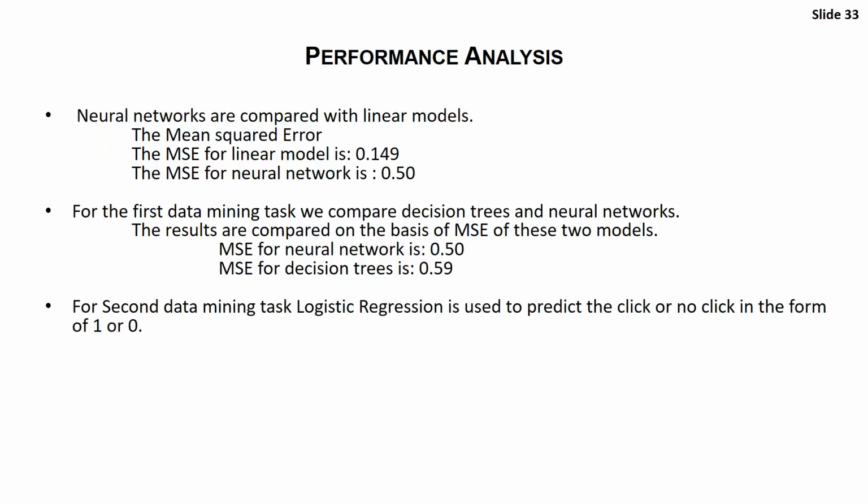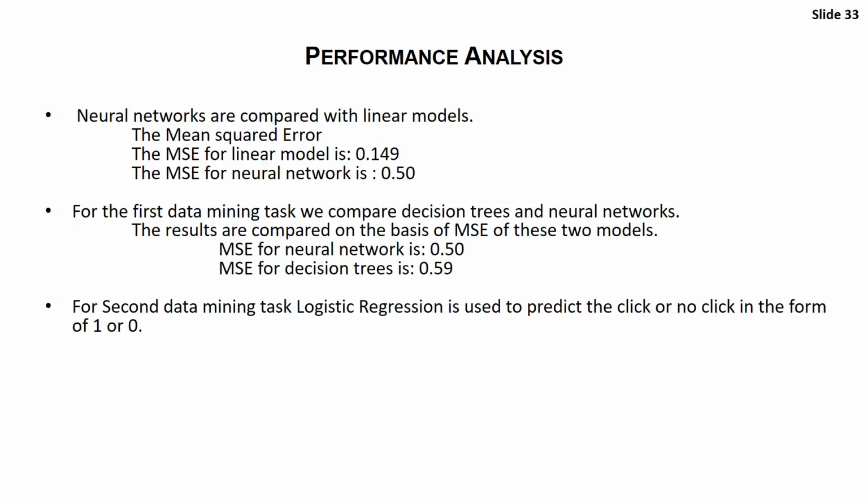The neural networks, when compared with the linear models, the mean square error was the factor we have used for the performance analysis. The mean square error for the linear model is 0.149, and mean square error for neural networks is 0.50, which is better compared to other models which are used for our data mining tasks.